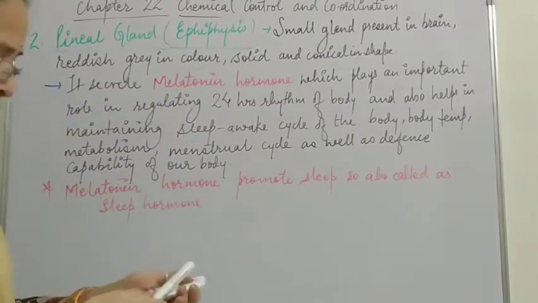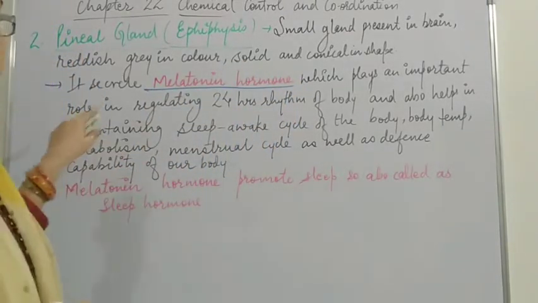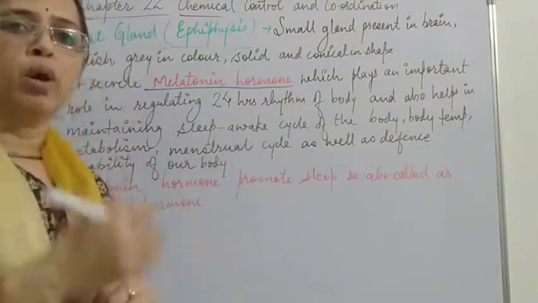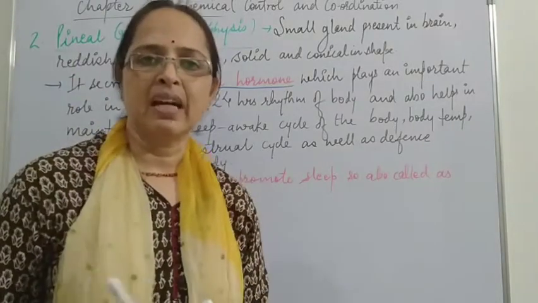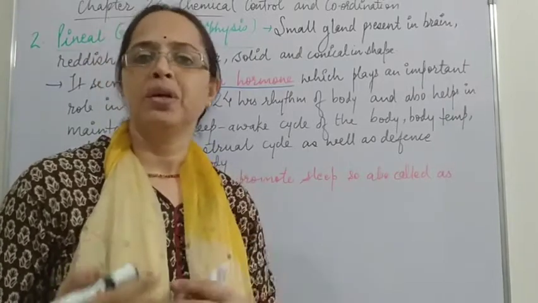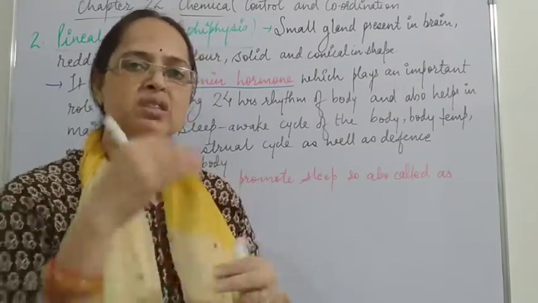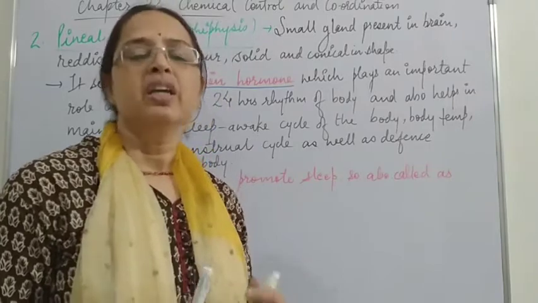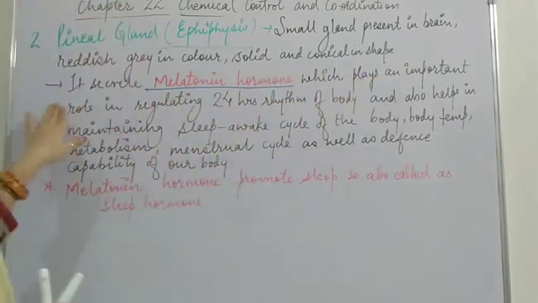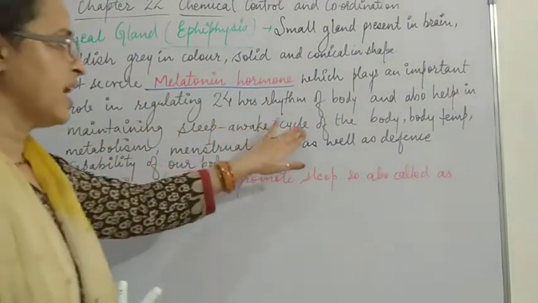It secretes the hormone named melatonin. This melatonin hormone plays a very important role in regulating the 24-hour rhythm of the body. That means how our body works in 24 hours: in the night we sleep, in the morning we get up and start doing our work, and again in the night our body wants to relax and sleep. This sleep-awake cycle is controlled by melatonin.